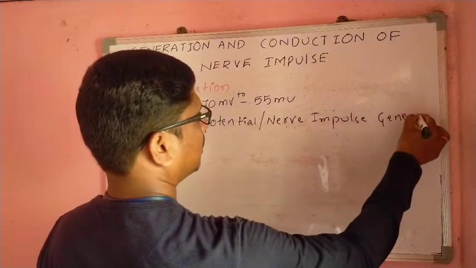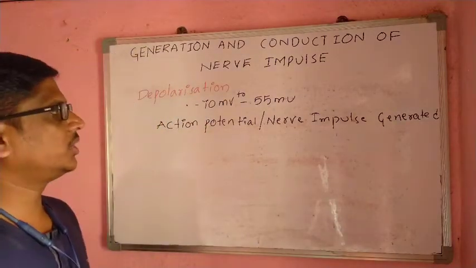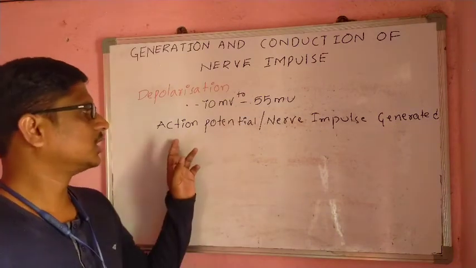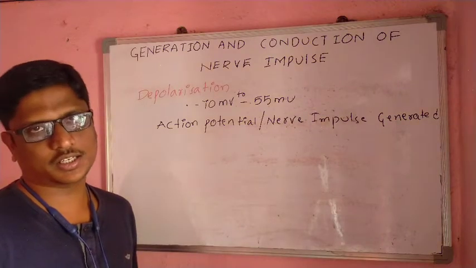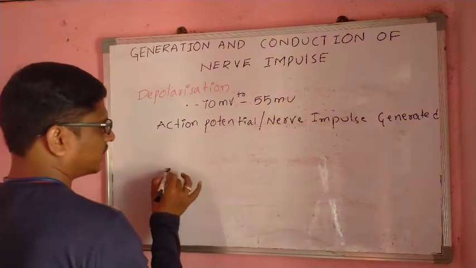And here is the depolarization condition.